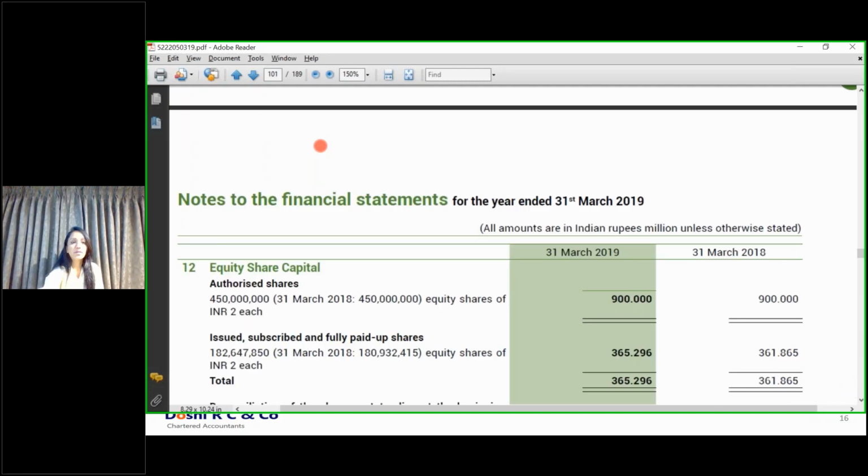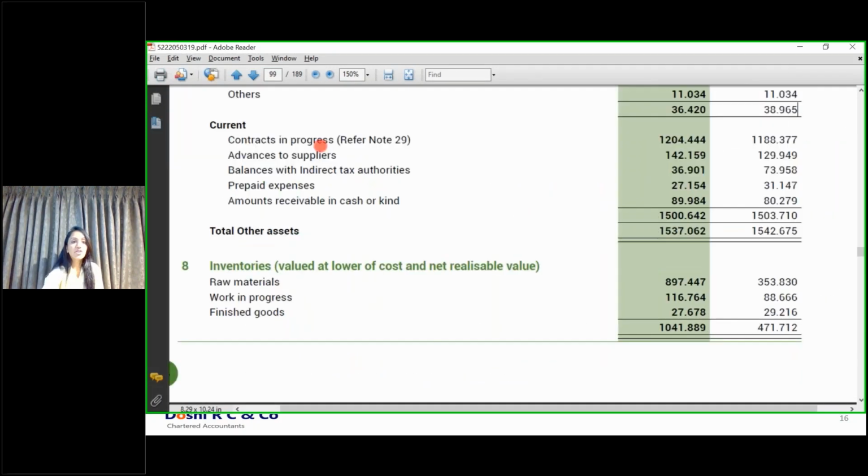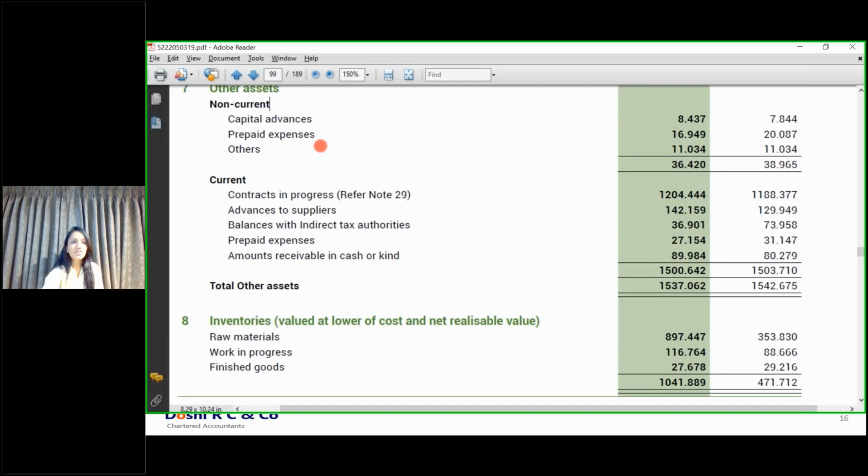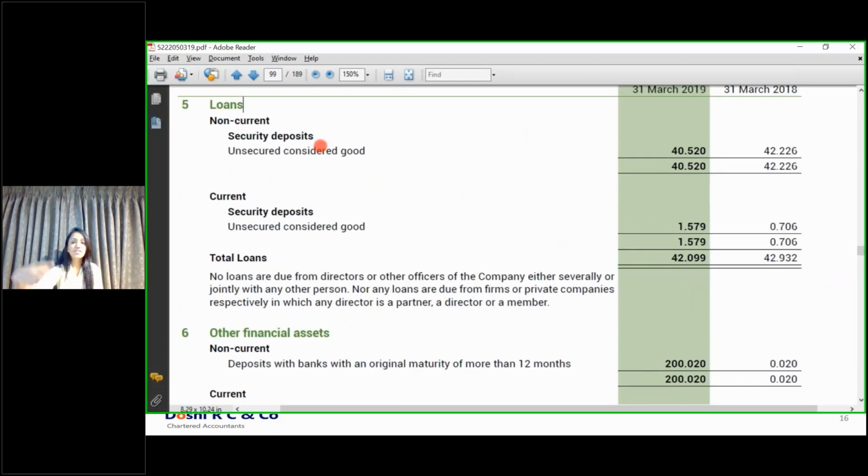Next example. Trade receivables. Even in case of trade receivables, you are going to receive the principal component at the end. There is no question of interest, and the trade receivable is classified under amortized cost. Deposit with banks, FDs, let us say fixed deposits. You are going to receive interest, you are going to receive principal. Both the conditions are getting met, and it is an amortized cost classification.